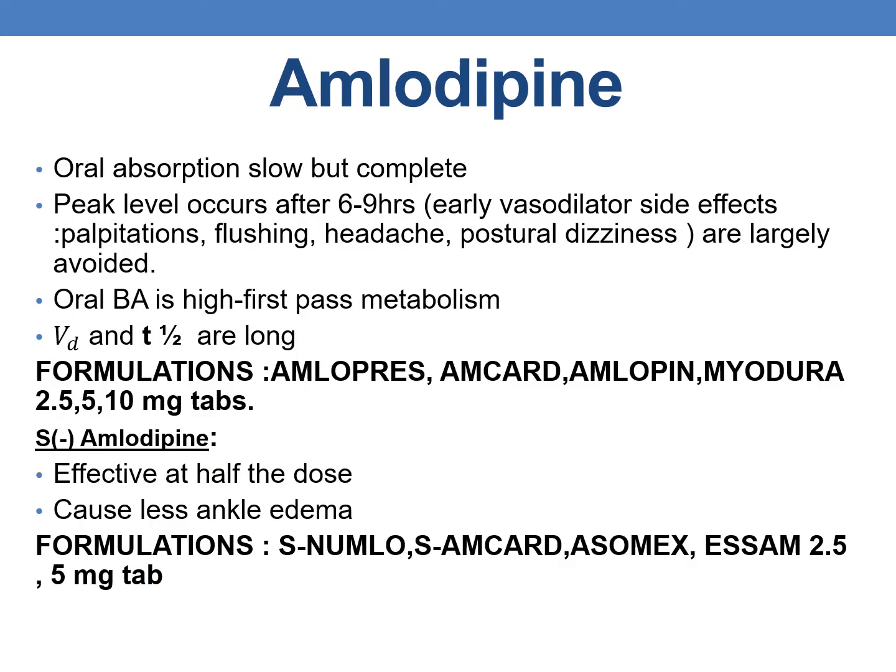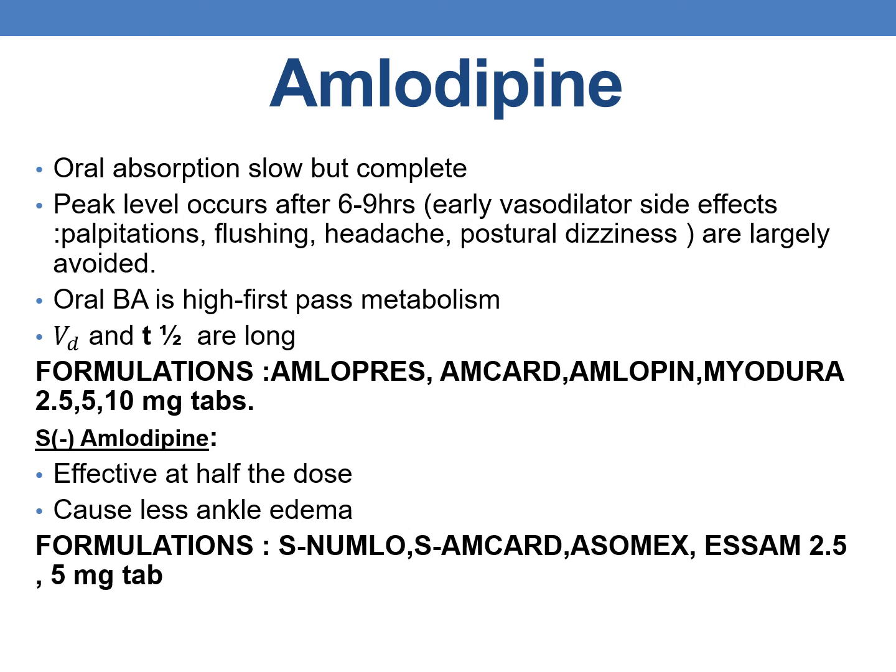Coming to the next drug of dihydropyridines, it is amlodipine. It is the most pharmacokinetically distinct and most popular dihydropyridine. The oral absorption is slow but complete. The peak levels are attained after 6 to 9 hours, due to which the early vasodilator effects like palpitations, flushing, headache, postural dizziness are largely avoided.